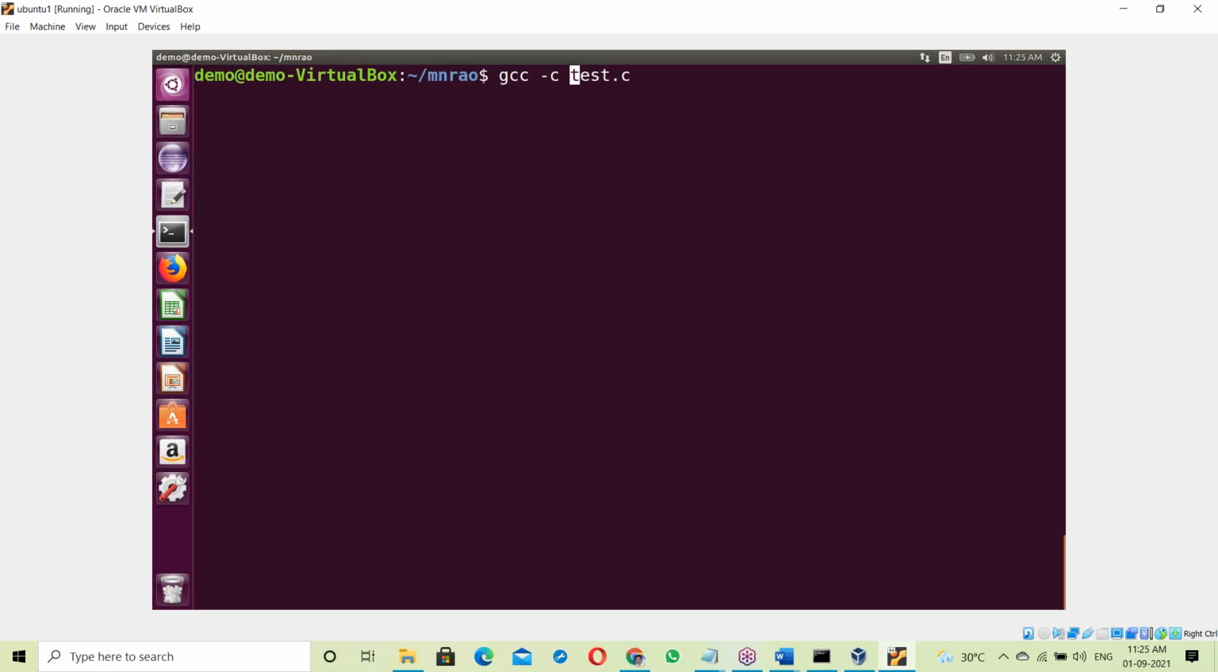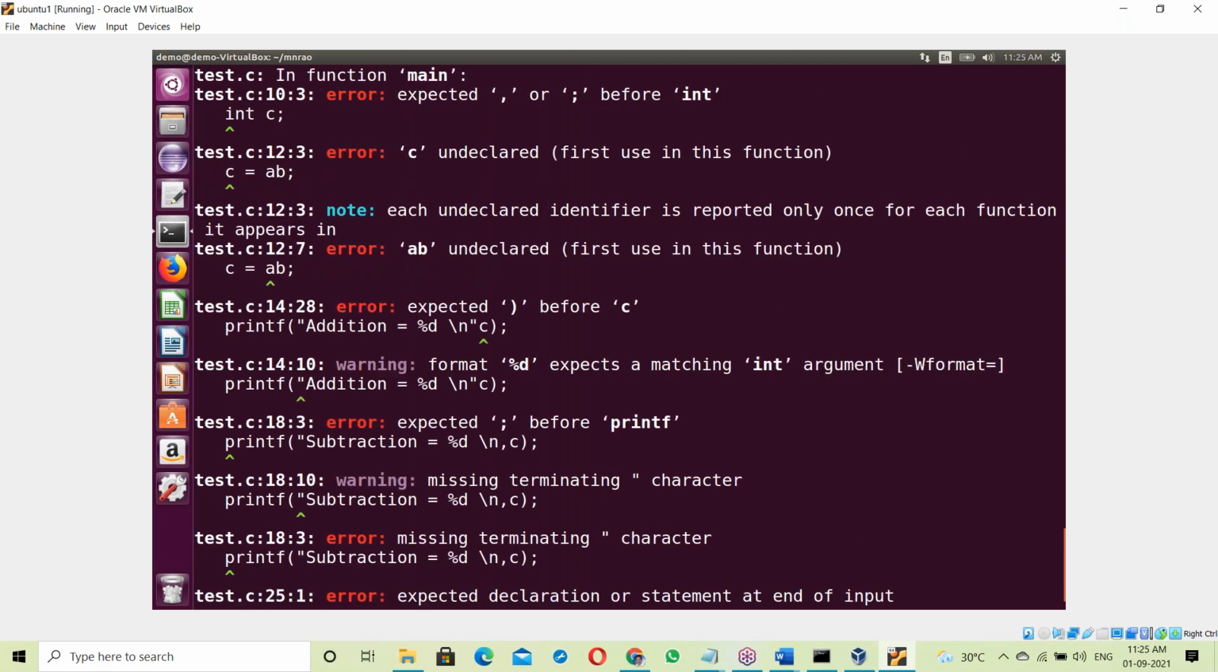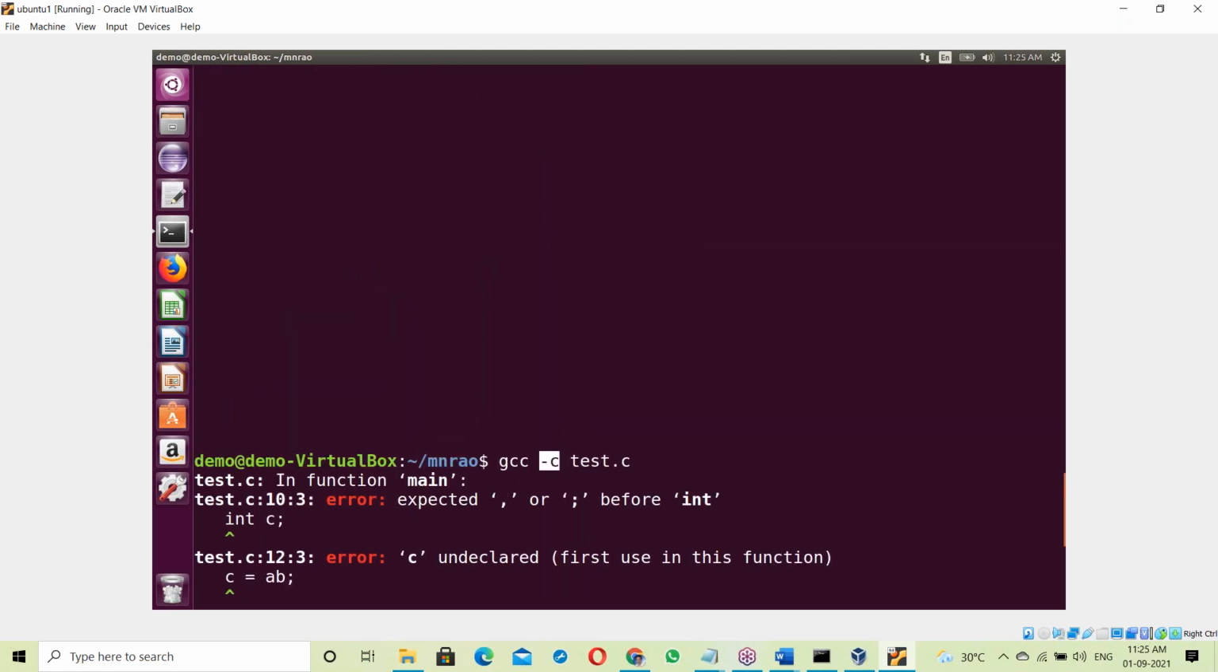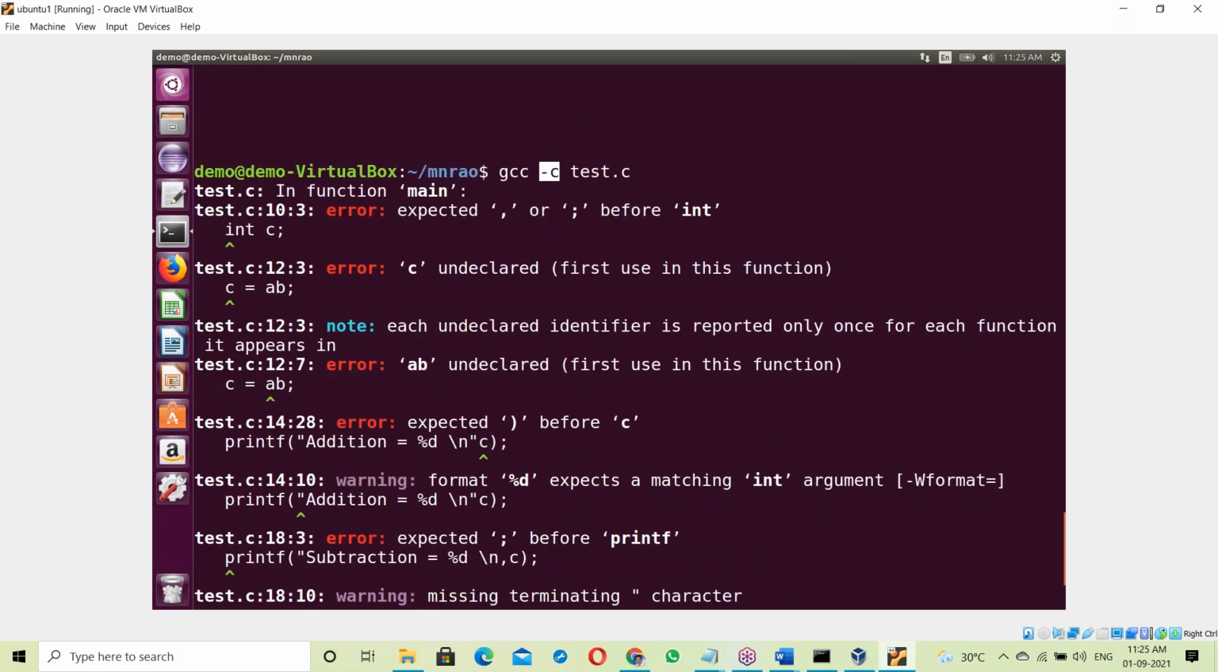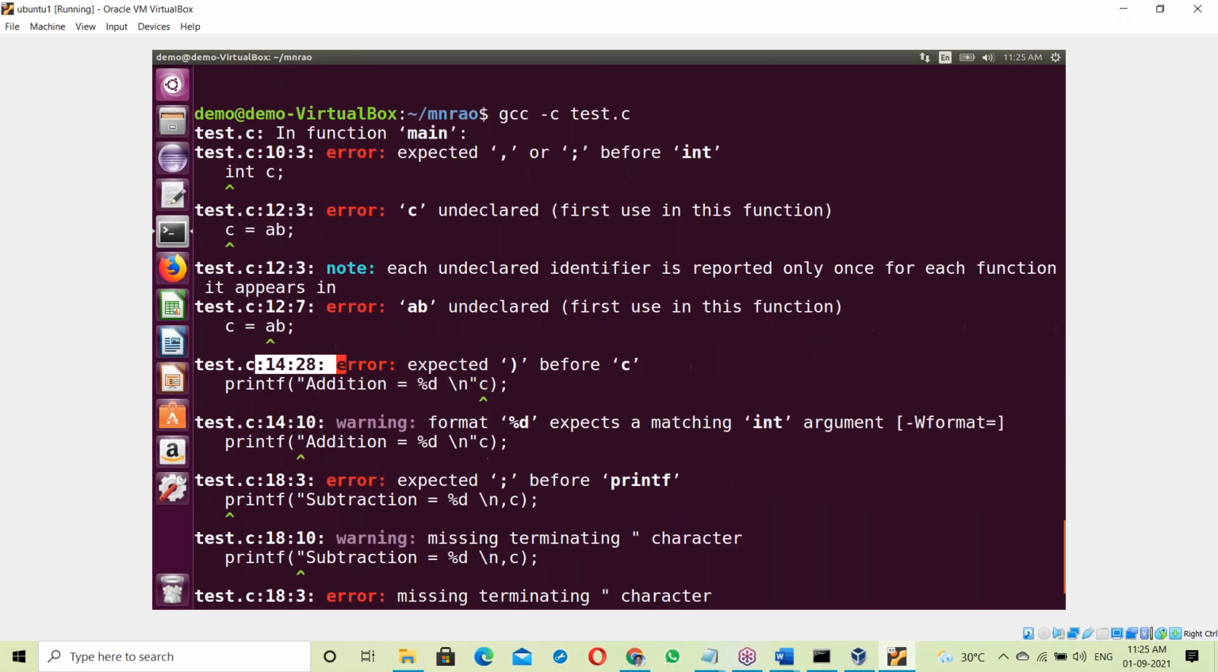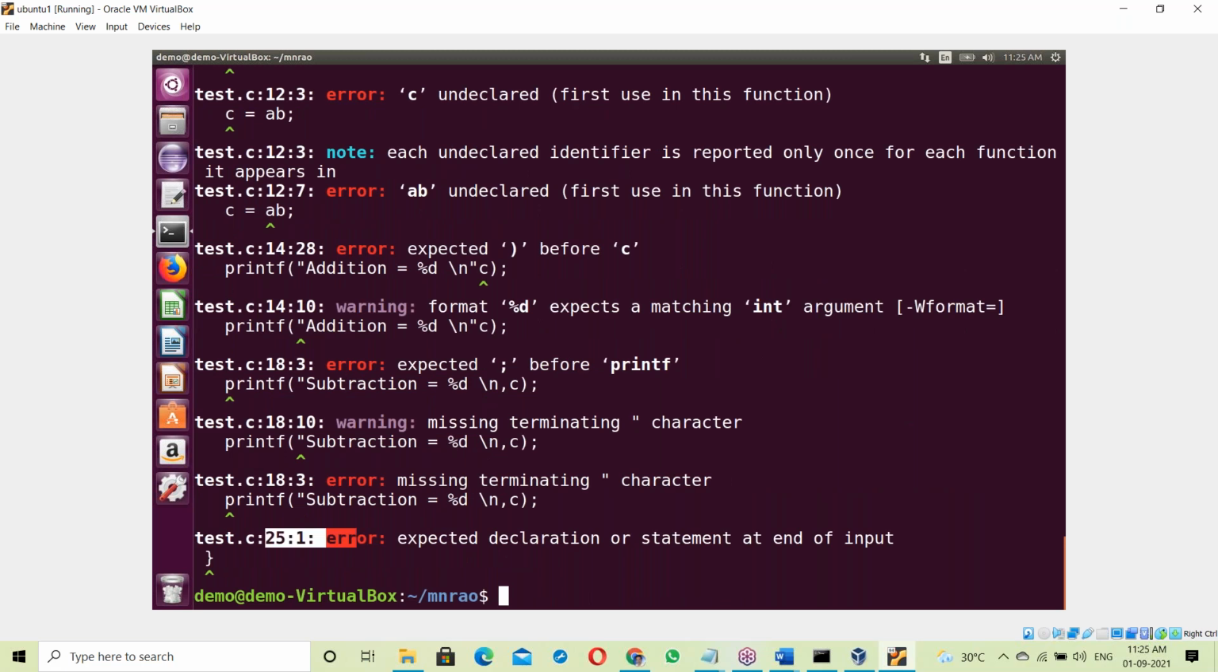gcc -c. C means compilation. gcc -c means only compilation. Compiled. See, many errors: 10th line error, 12th line error, 14th line error, 18th line error, 20th line error. All the errors from top to bottom. The compiler checks all the statements from top to bottom and shows all the errors. The interpreter shows only one error.